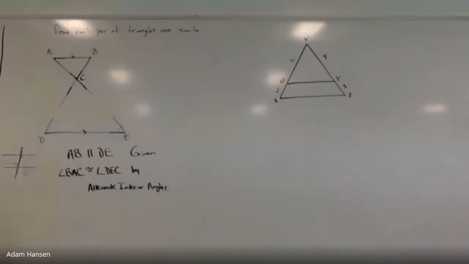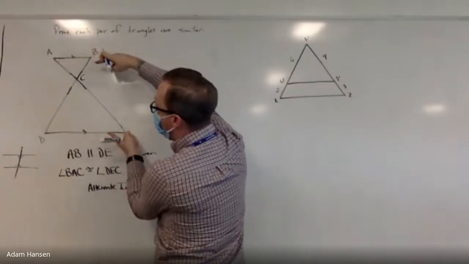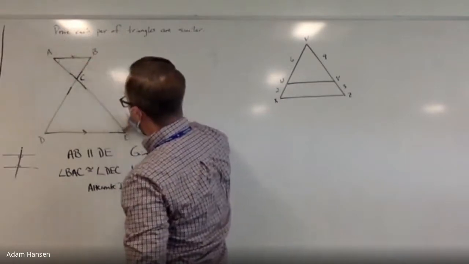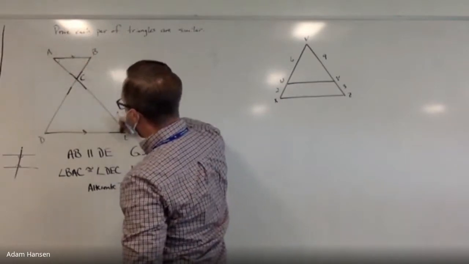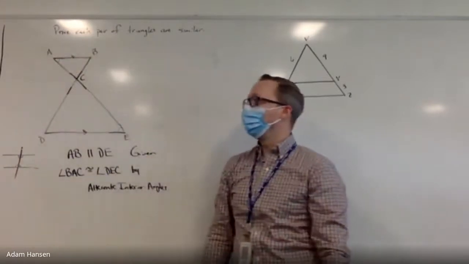Those two angles are congruent because they're alternate interior angles. This pair as well, on the bottom right, top left. We basically have the same thing here. A pair of parallel lines running left and right. This is the transversal AE running across those two parallel lines. So angle DEC and BAC have to be congruent by alternate interior angles.